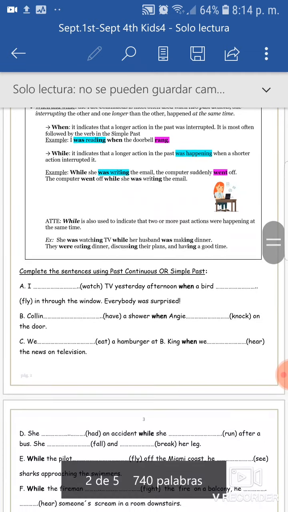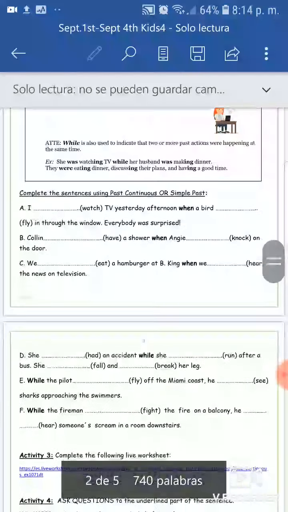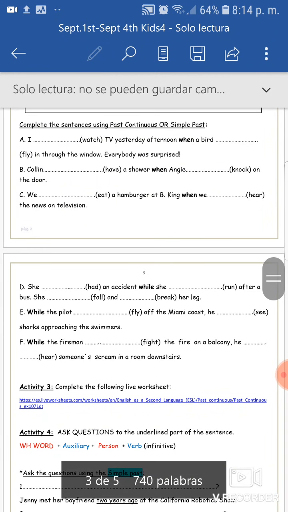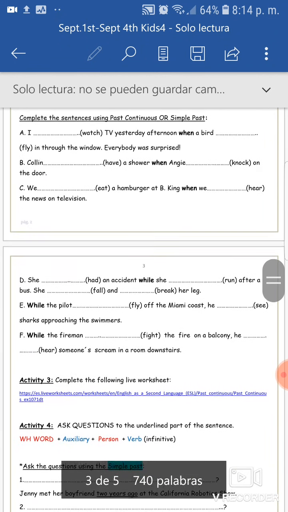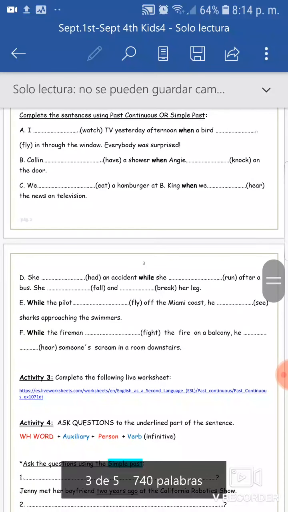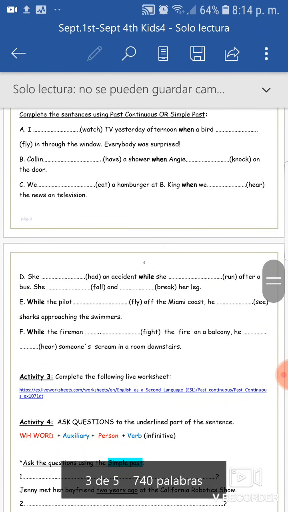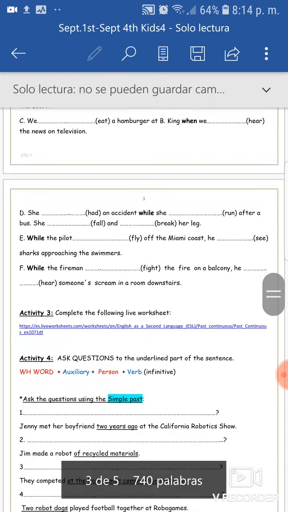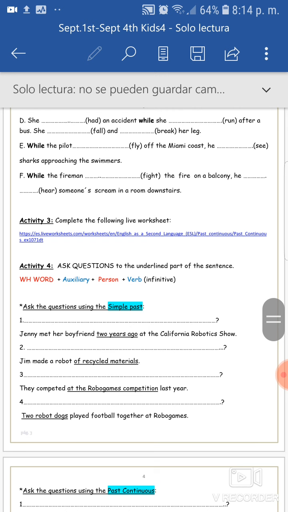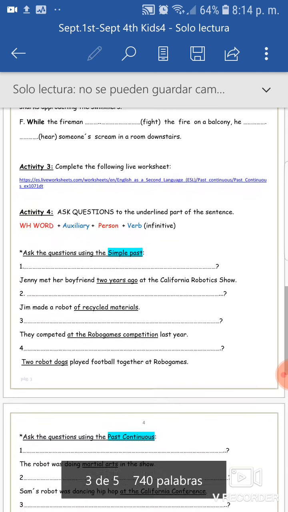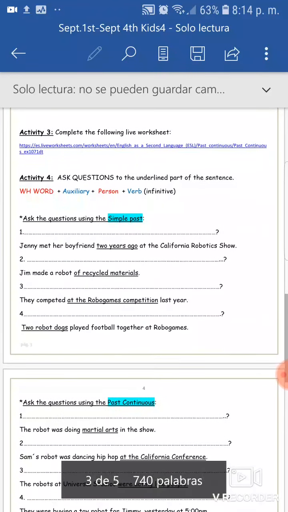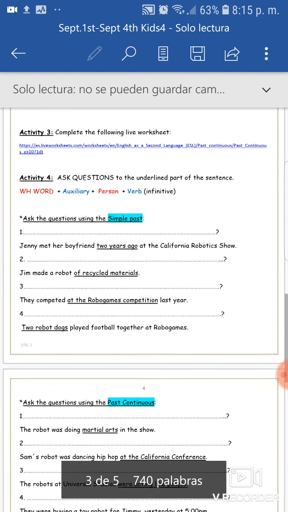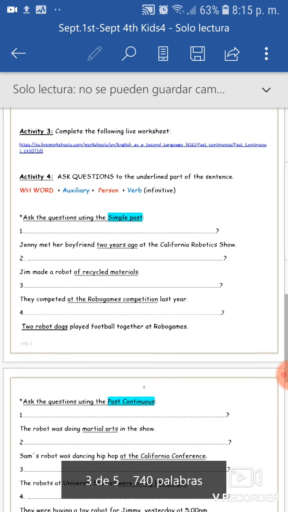Okay, so our next step is going to be to complete the sentences using the past continuous or the simple past. But I would like us to do this part together, okay? So don't rush and do it alone because there's going to be mistakes. Okay, activity 3, also you have to wait for this one. Activity 3 is a live worksheet where you have to choose between past continuous or the simple past.